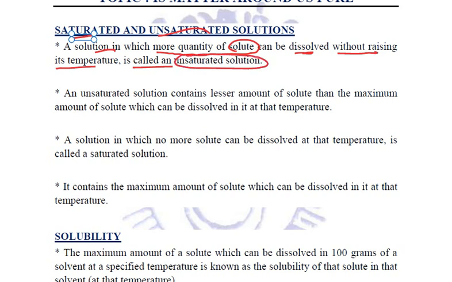It means that an unsaturated solution contains a lesser amount of solute than the maximum amount that could have been dissolved at that particular temperature. These kinds of solutions are called unsaturated solutions.